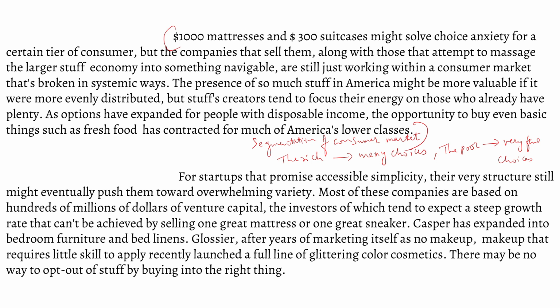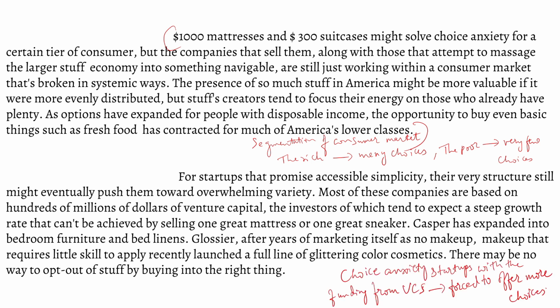So the central idea of the last paragraph is the choice anxiety startups with the funding from the venture capitalists forced to offer more choices. So let me write it here. So now we identified the main points of each and every paragraph.